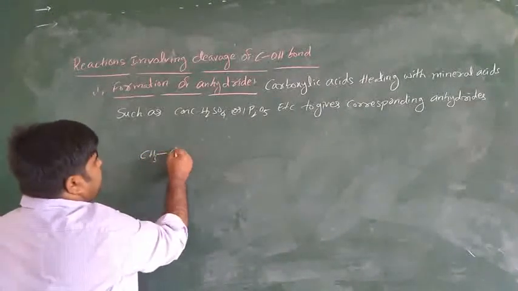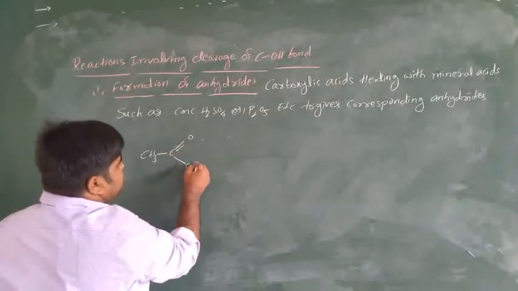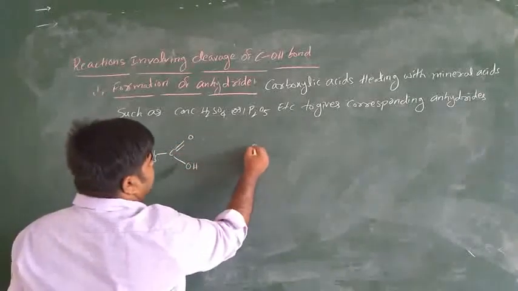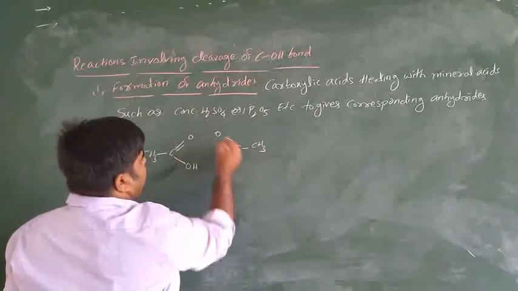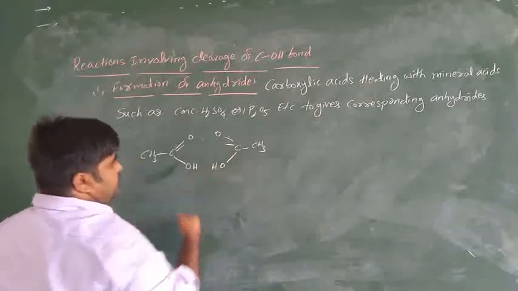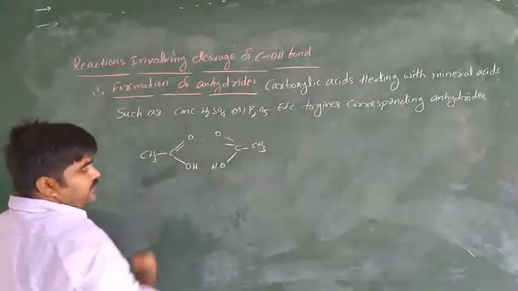CH3COOH and CH3COOH. This is acetic acid, that is ethanoic acid.